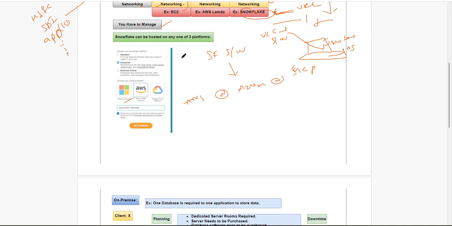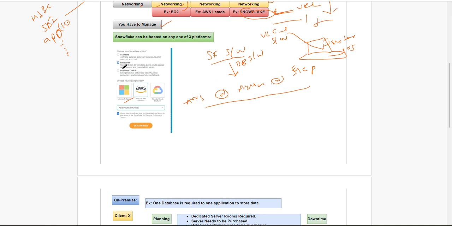Simply the same here also. Snowflake is the company providing software as a service, this database software. This is nothing but database software. Where I'm hosting is nothing but installing indirectly, on any one of the platforms.